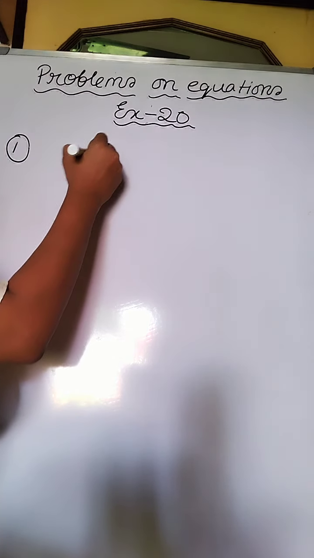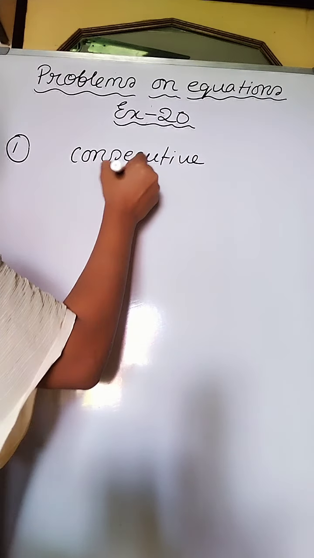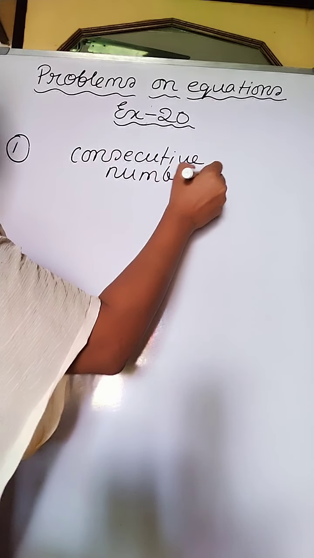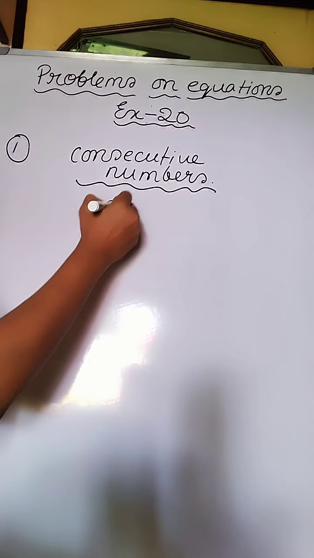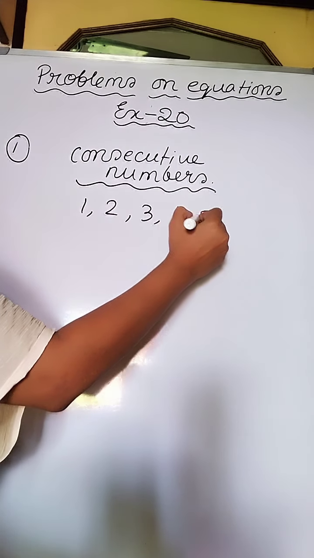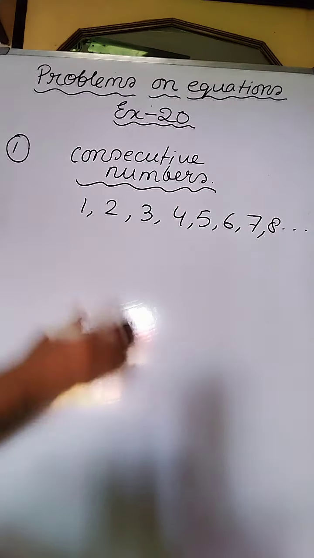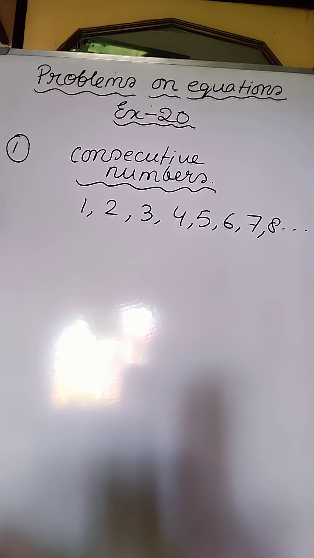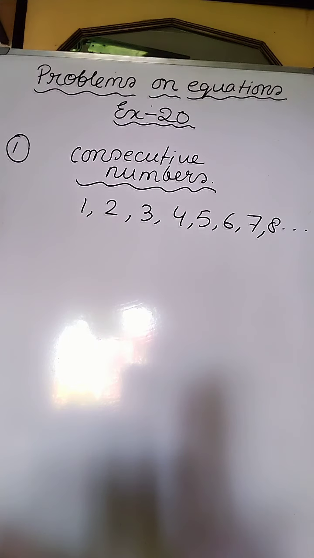Sum number 1, it is given that the sum of three consecutive numbers be 90. Now what are consecutive numbers? Consecutive numbers are those numbers which come one after the other. Suppose 1, 2, 3, 4, 5, 6, 7, 8 and so on, 9, 10, 11, 12. All these are consecutive numbers. Why are they called consecutive numbers? Because they come one after the other. That is why they are called consecutive numbers.